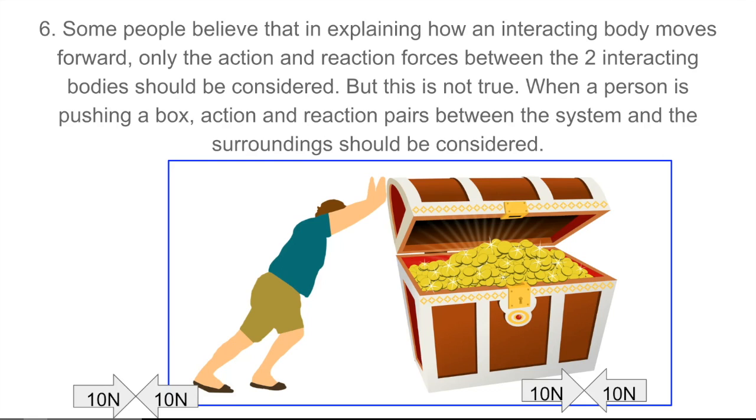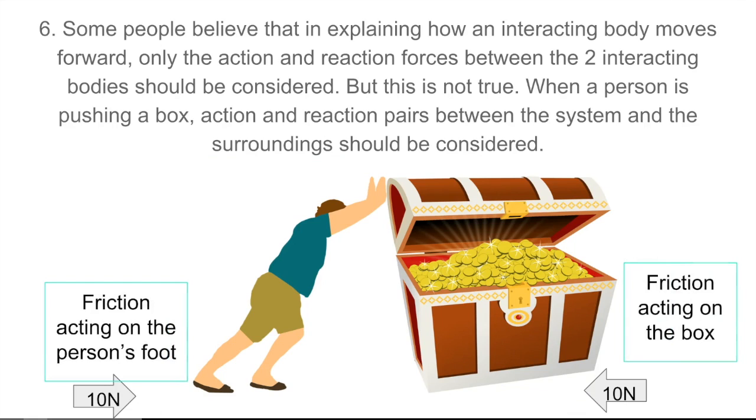So if I want to see if the man is able to push the treasure chest forward, I only consider the frictional forces acting on the system and not on the ground. So I consider the friction acting on the person's foot pushing the person forward, and I consider the friction acting on the box that is opposing the motion of the system. So in order for the man to push the treasure chest forward, the forward force must be larger than the backward force. So instead of having 10 newtons and 10 newtons each, I have to have, say, 20 newtons of frictional force acting on the person's foot and 10 newtons of frictional force opposing the motion of the box. That will allow the system to move forward.